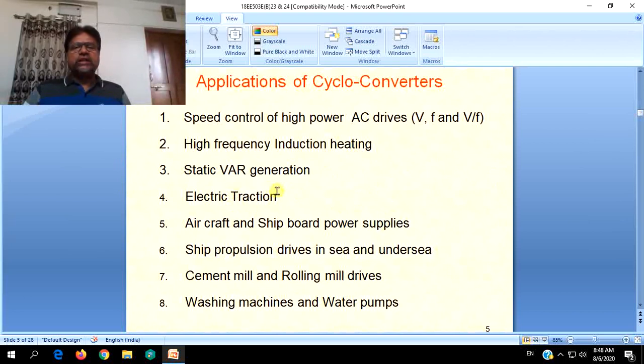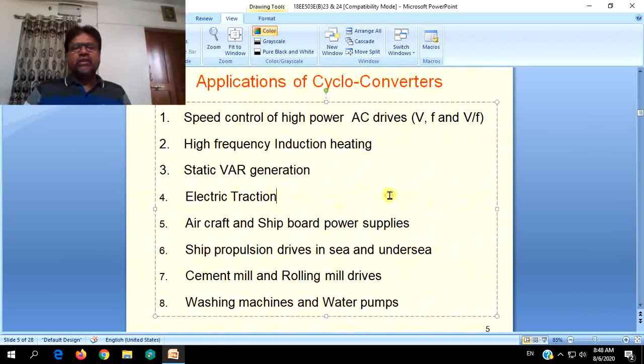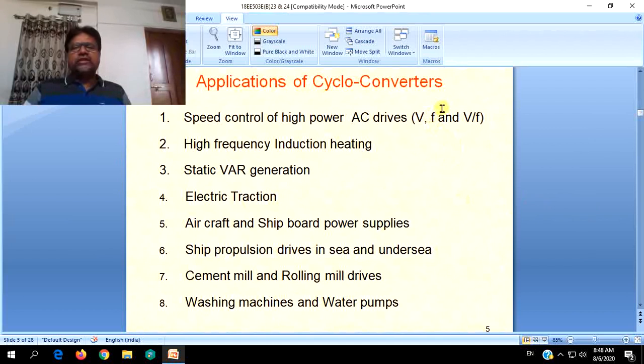In case of squirrel cage induction motors for electric traction, we cannot change the frequency from the rotor side, only the supply frequency can be changed. In case of slip ring induction motors, you can change the supply frequency and also the rotor frequency. So wherever you can control the speed of the given drive or the given load, there you find the applications of cycloconverters.